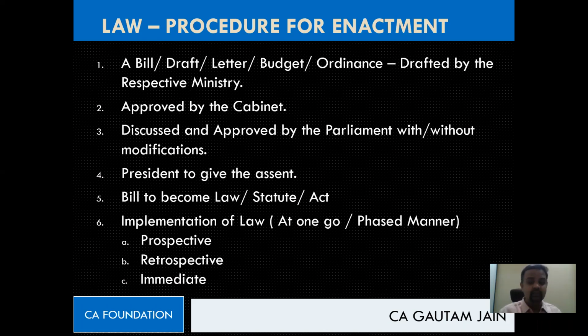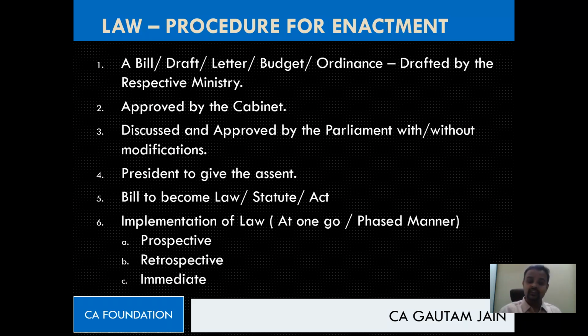Who brings it? Obviously the government. So they propose an amendment and say that let us even tax agricultural income. And that particular tax on agricultural income will not be from 1st of May 2021 or 1st of May 2020. That means they're not saying prospective, they're not saying immediate. I said 2021, that is prospective, and I said 1st May 2020, that is immediate. So they're saying, no, we are not going to implement it from 2021 or 2020. We are going to implement it from 2018.